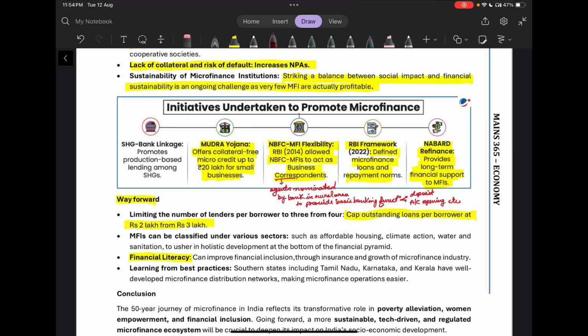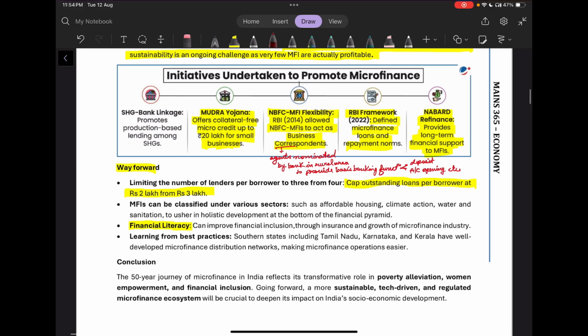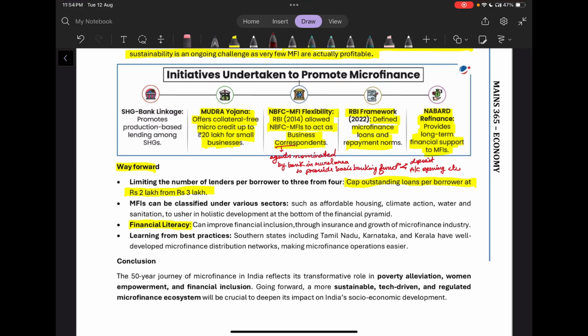Then the RBI framework 2022 defined microfinance loans and repayment norms. Then NABARD is also providing long-term financial support to MFIs. And a way forward for this topic would be limiting the number of lenders per borrower to three from four, and capping outstanding loans per borrower at rupees 2 lakh from rupees 3 lakh. Then we can also promote financial literacy, which can improve financial inclusion through insurance and growth of the microfinance industry.